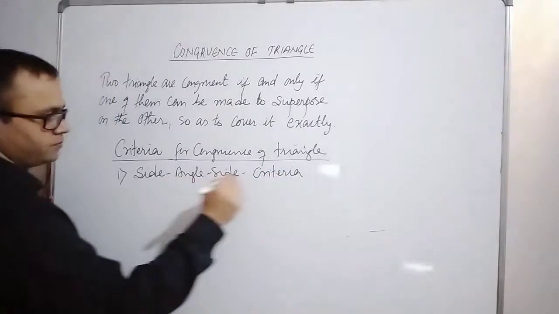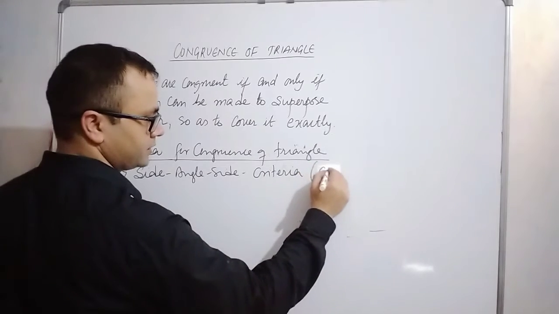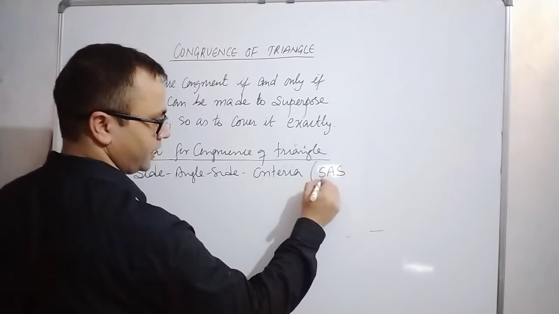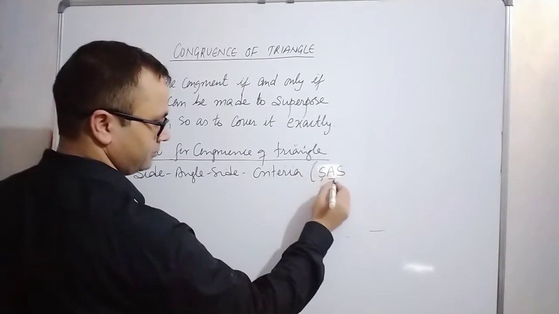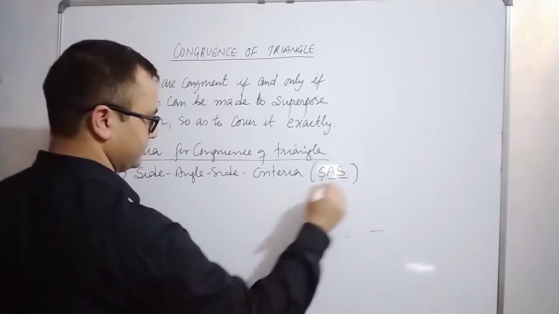In short form, side angle side can be written as SAS. S represents side, A represents angle, and S represents side.